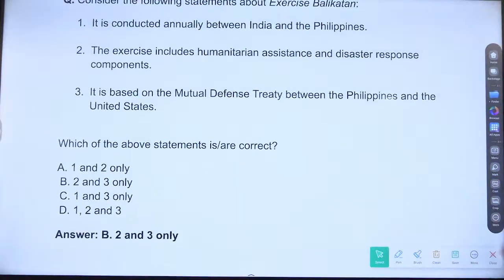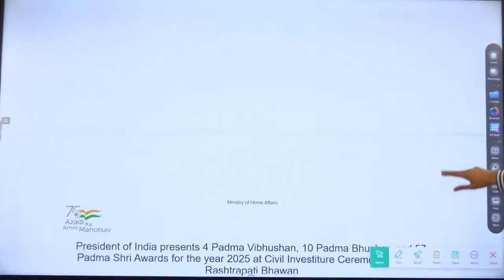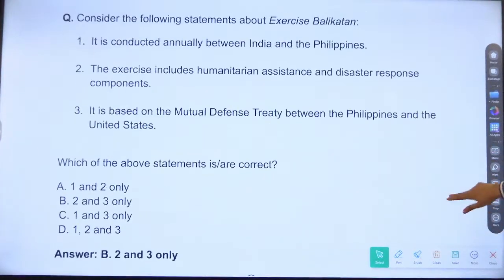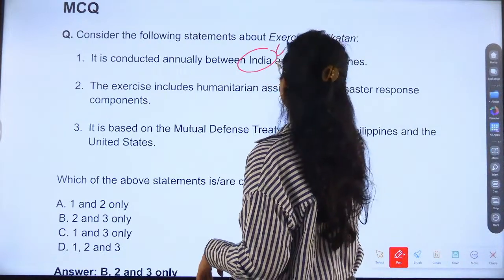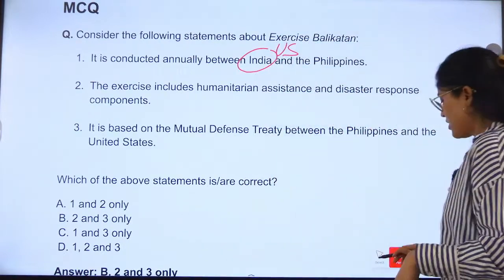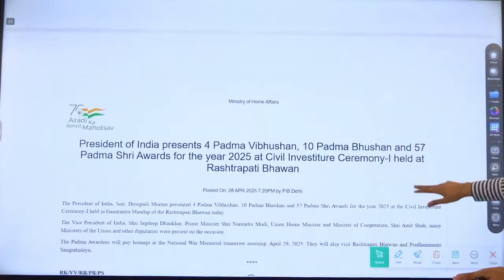B, 2 and 3. Why not A? India and Philippines. So it is US and Philippines, right? So first option is wrong. Answer is 2 and 3.